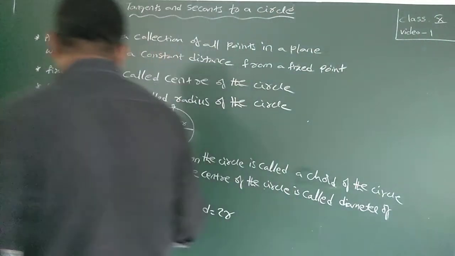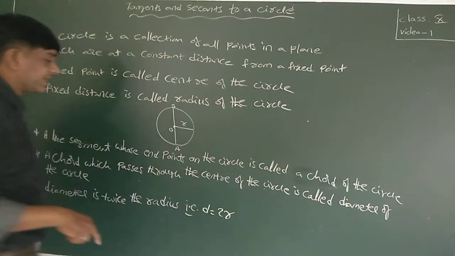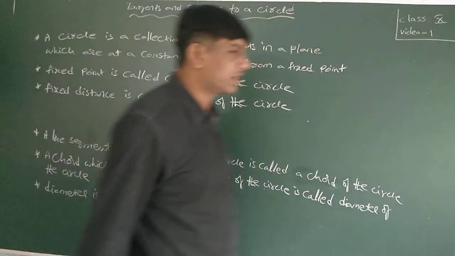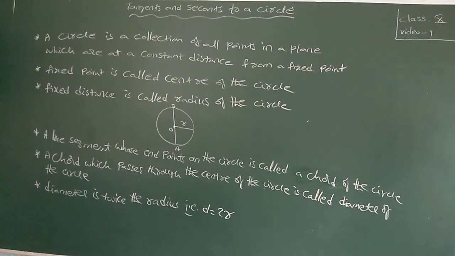A chord which passes through the center of the circle is called the diameter of the circle. Diameter is twice the radius, that is, d is equal to 2 times the radius. Please note down.